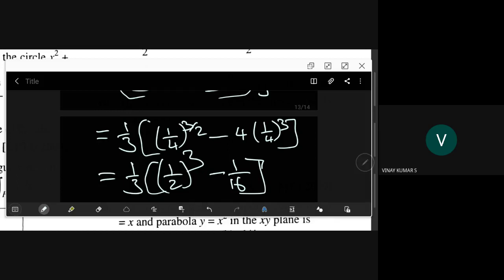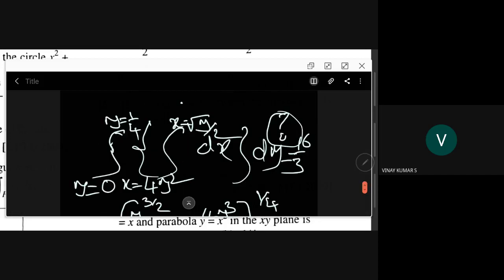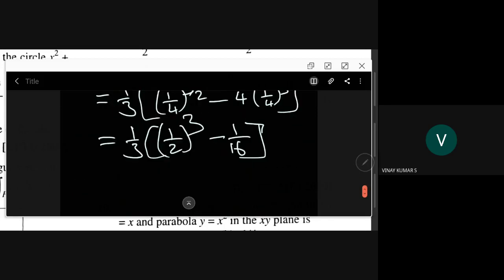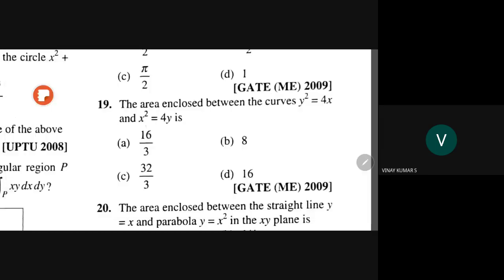I am getting 1 by 8, totally wrong. Where am I wrong? No, sir, I got the same as this, sir. Then he may be wrong. See, because you have 1 by 16, you have to get 1 by 3 into, 48. Yes, sir, 1 by 48 you have to get. That's right, no issue.